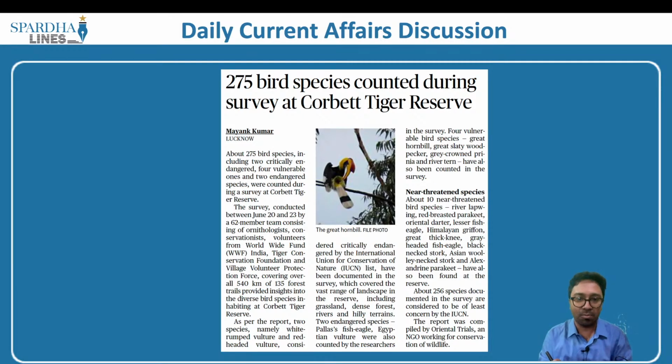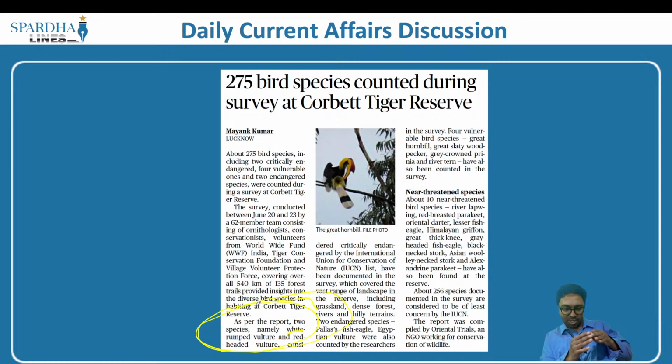The article is important because it speaks about a couple of species. It speaks about endangered species, vulnerable species, and critically endangered species. Which are these critically endangered species? The report here speaks about, one, the white-rumped vulture. The second happens to be the red-headed vulture. These two are critically endangered in the IUCN Red List.